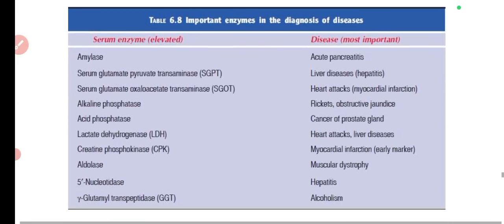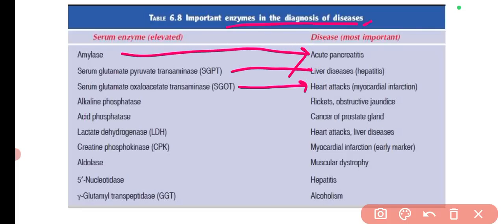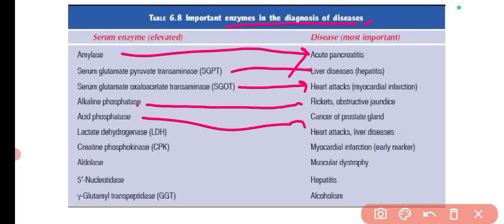The next, I have added the important enzymes in the diagnosis of disease. As this question has come, I have added, like it is for heart attacks or heart conditions. Then SGPT, it is for liver diseases. Amylase, it is for acute pancreatitis. Alkaline phosphatase is for rickets, obstructive jaundice. Acid phosphatase is for cancer of prostate gland. Lactate dehydrogenase, it is for heart attack and liver disease. Creatinine phosphokinase, this is for myocardial infarction.